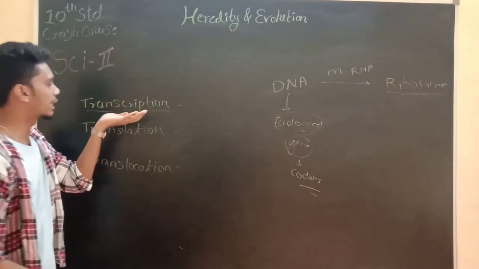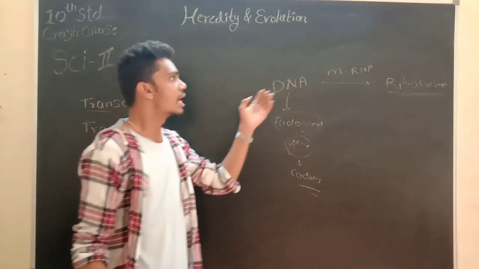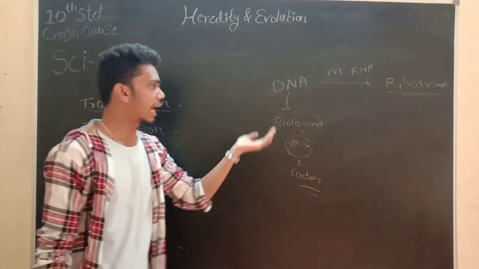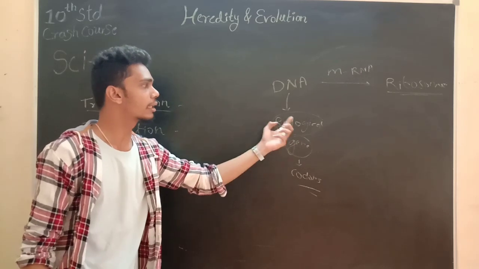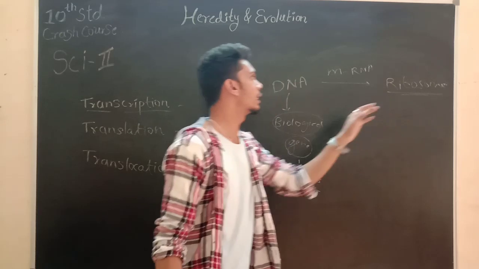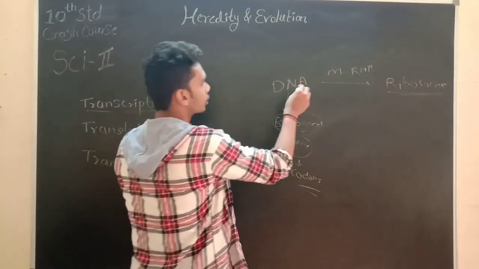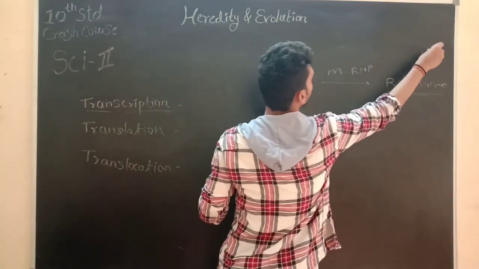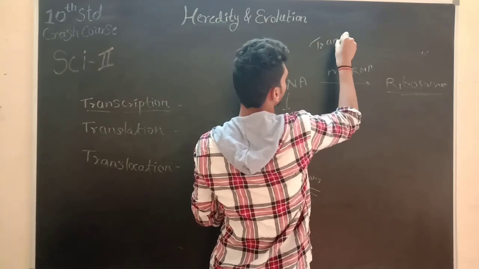So, can I say that transcription is a process in which the mRNA transfers the biological information, that is, a gene, from the DNA molecule to the ribosome? This process is termed transcription.